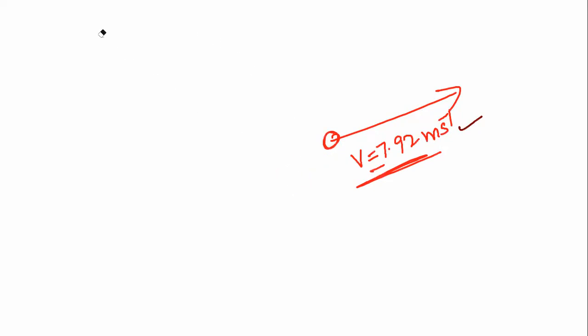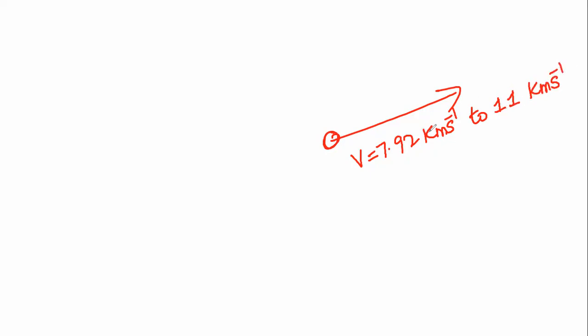Instead of that, when the body is projected with a velocity of 7.92 kilometers per second to 11 kilometers per second, not meters per second, that is, if the velocity of projection is 7.92 kilometers per second to 11 kilometers per second.